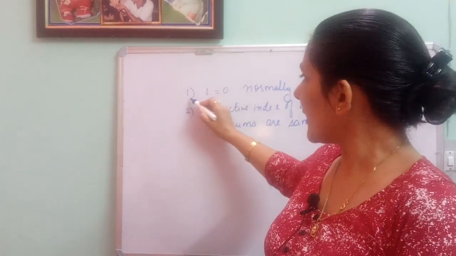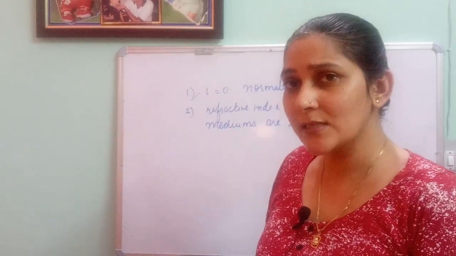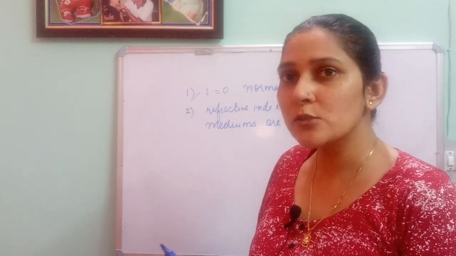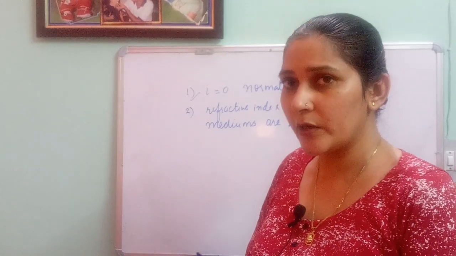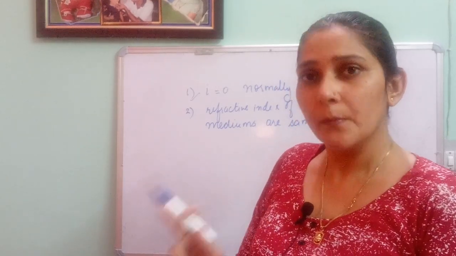One, the angle of incidence should be 0, which means the light ray should strike normally. And second, the refractive index of both the mediums is the same. In that situation also the light rays will go undeviated, because in that situation the speed of light is the same in both the mediums.